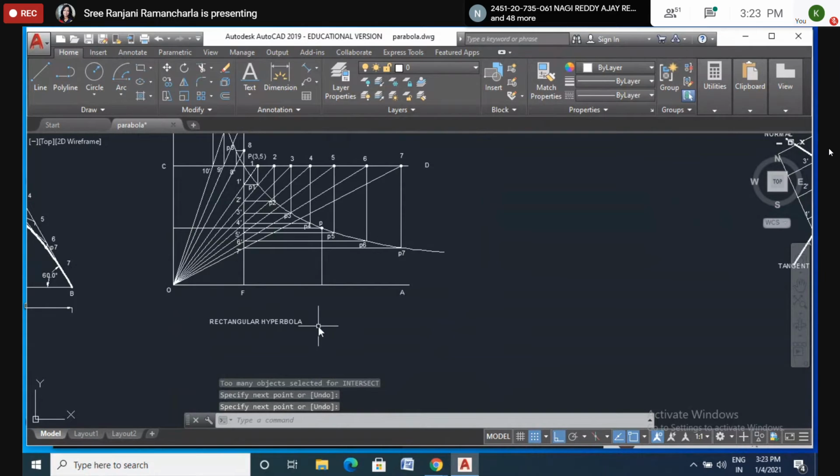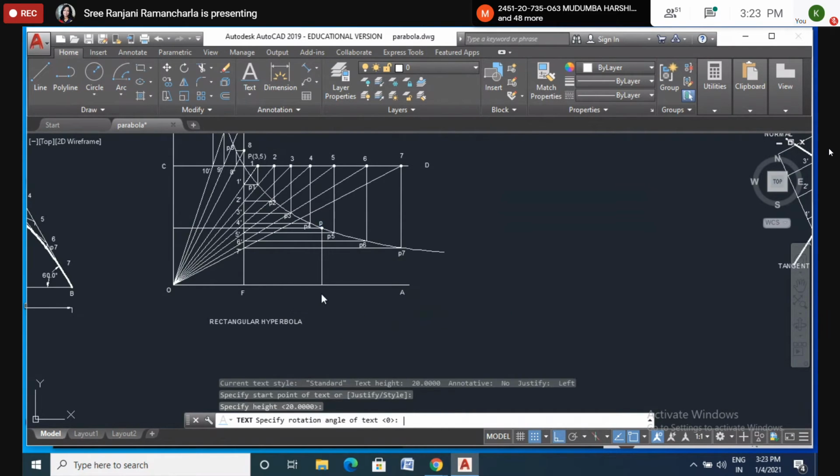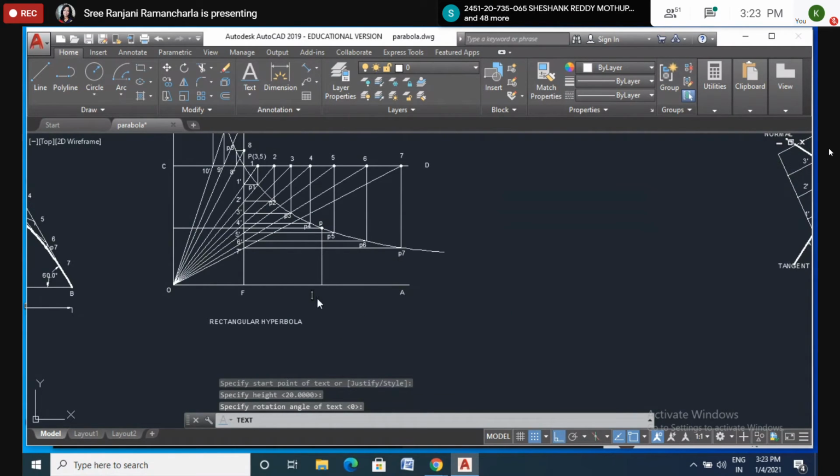Here I want to name it M dash, some alphabet.